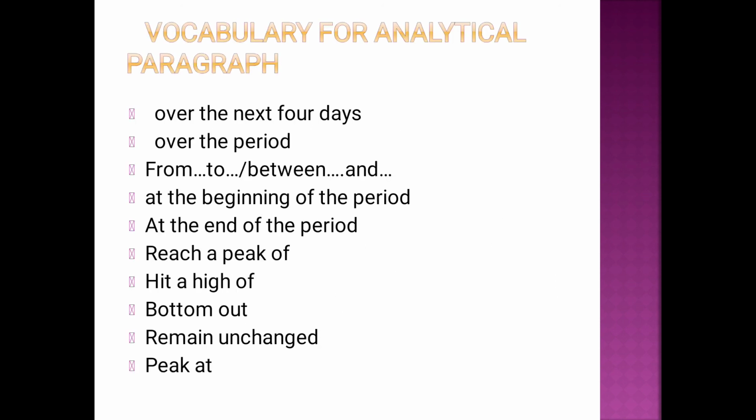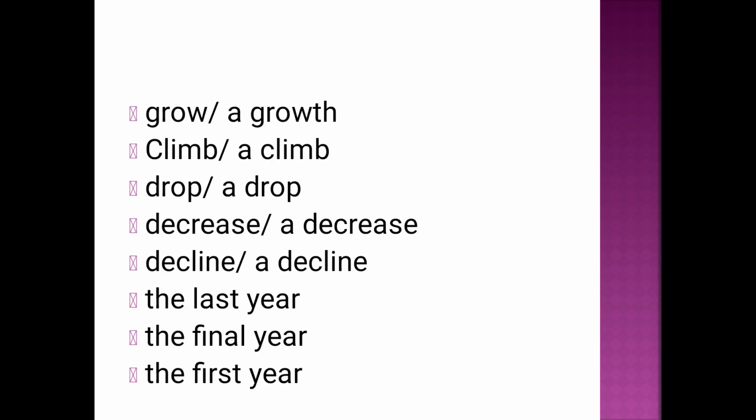That's it. Analysis. I just want you to use some good vocabulary when you are starting this analytic paragraph, like over the next 4 days, over the period, just like you have done for this music trend from 2011 to 2018. So at the beginning of the period, the trend was not that much. At the end of the period, it declined. So when you are writing, see that for the hook sentences you can use these phrases or vocabulary: there was a growth, there was a climb, there was a drop, decrease, decline in the last year, the final year, the first year. So many things are there which help us to make a proper analytical paragraph.